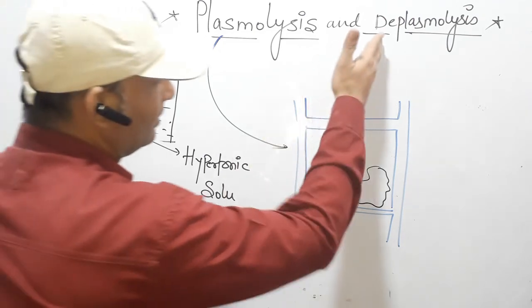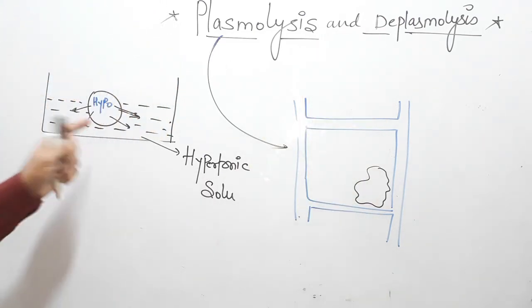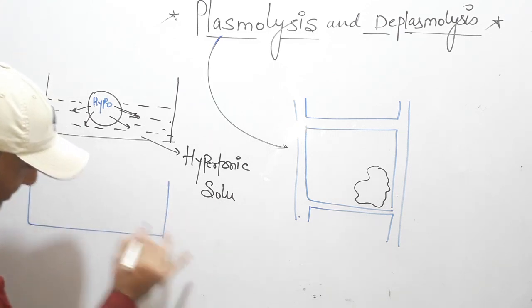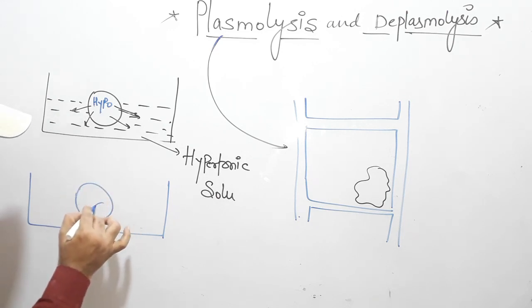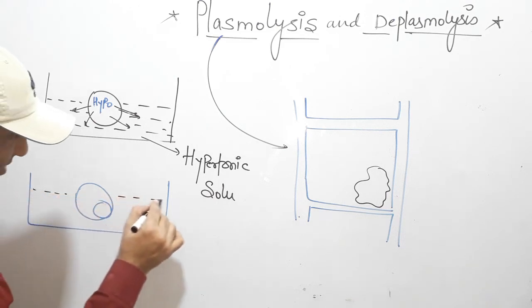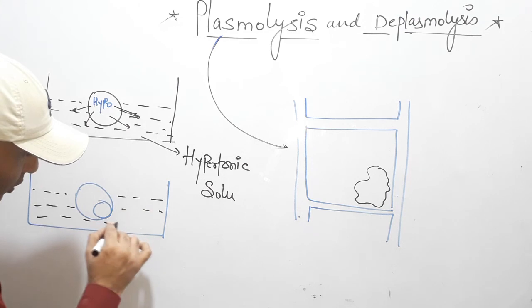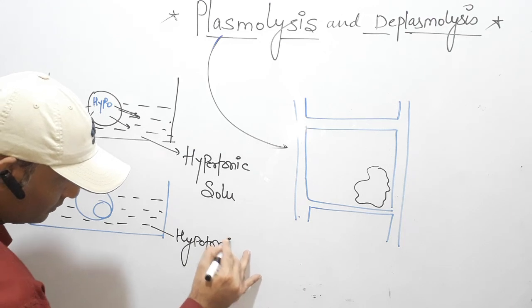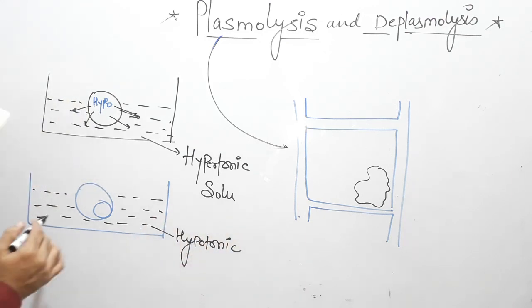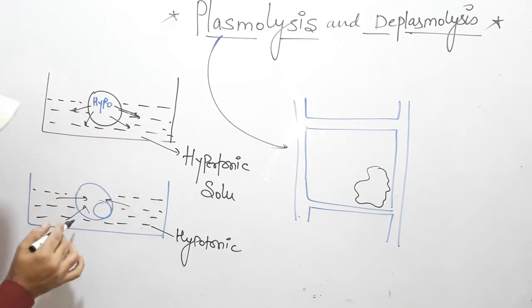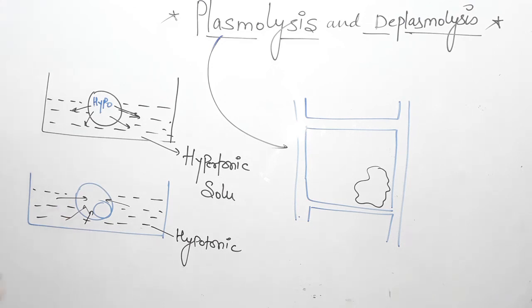Now second, deplasmolysis. It is just the inverse. When we keep these plasmolyzed cells, in which the protoplasm is in a shrunken condition, into a hypotonic solution, water enters into the cell by endosmosis. Here endosmosis takes place. So in this process, water is absorbed from the hypotonic solution into the cell.